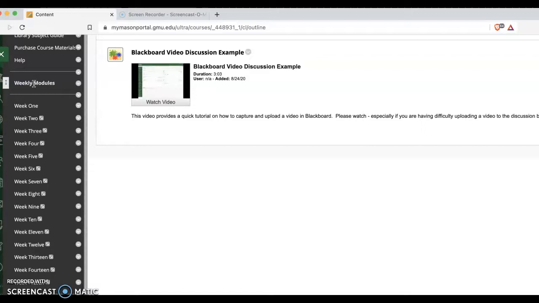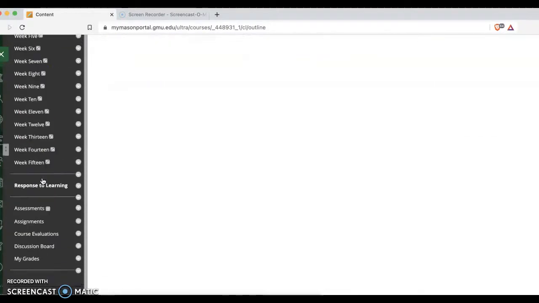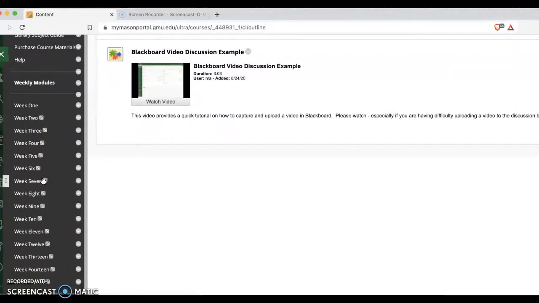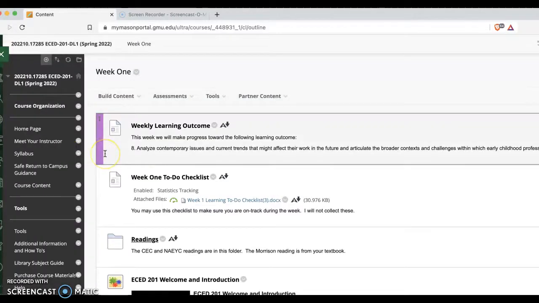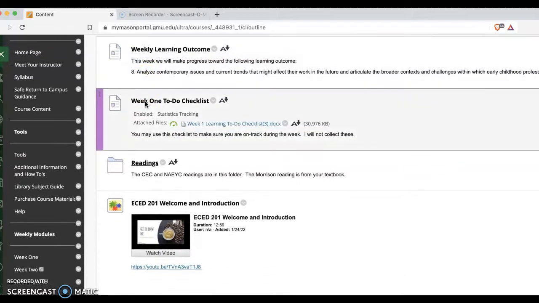Now you'll see here under weekly modules, this is where you will, you won't see this on yours right yet because I will not make them available until the week that we're actually working on them. So you'll see here, for right now, you should only see week 1. Each week, click on that particular module. I will have put in the weekly learning outcome. I will also include a week, well, this is week 1, to-do list.